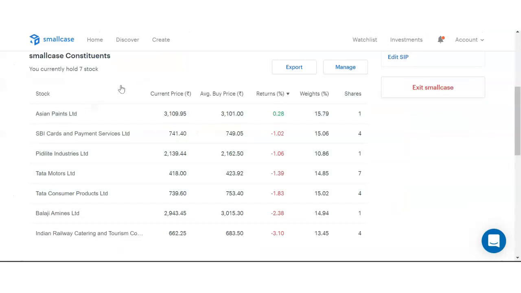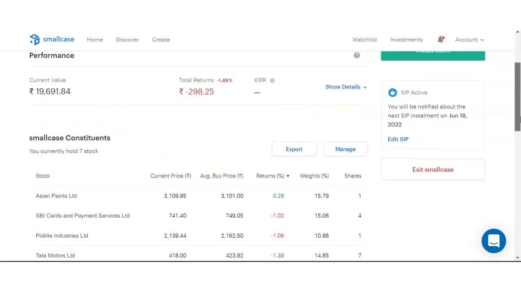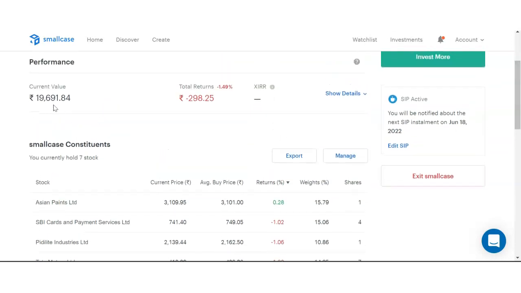So this is the smallcase that I created. This is a custom created smallcase, by me. A few stocks I bought also, like I invested in this smallcase. The first investment by me is done in this smallcase. You can see my buy price 3101, current price 3109. This is Asian Paints Limited. A small amount of money, I invested 20,000 in this smallcase just to see how it works. You can see current value is 19,691, where I lost 298 rupees, which is 1.49% negative.